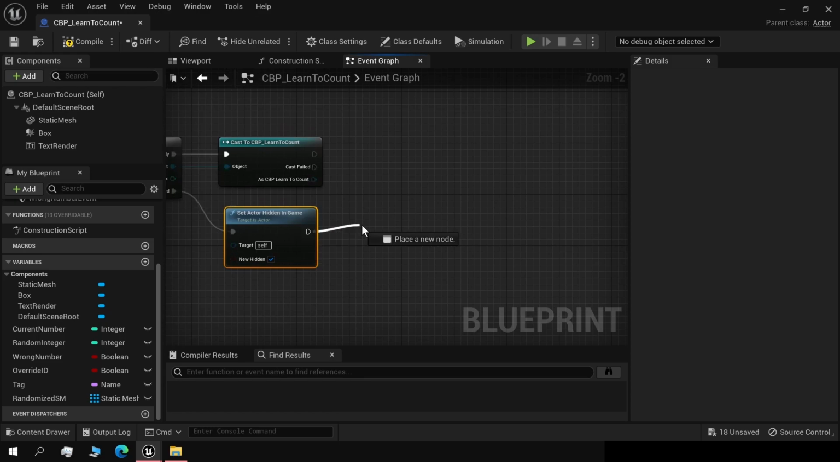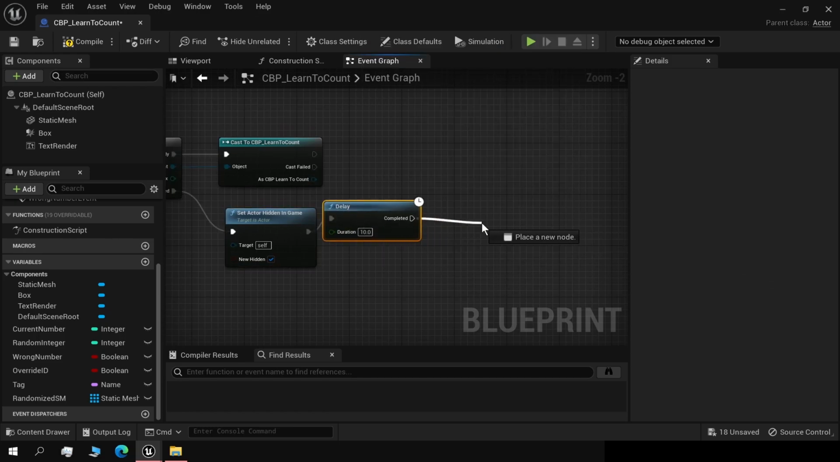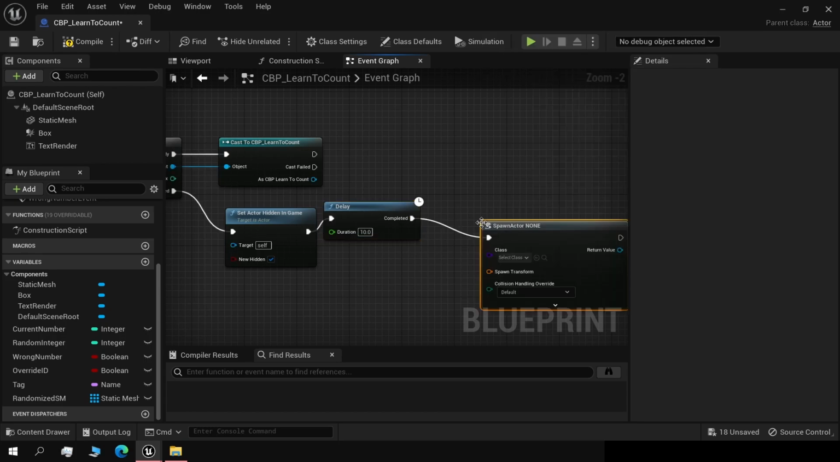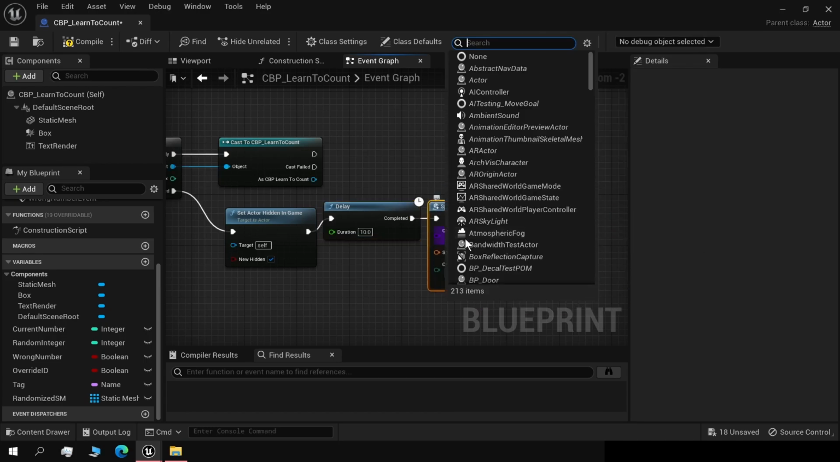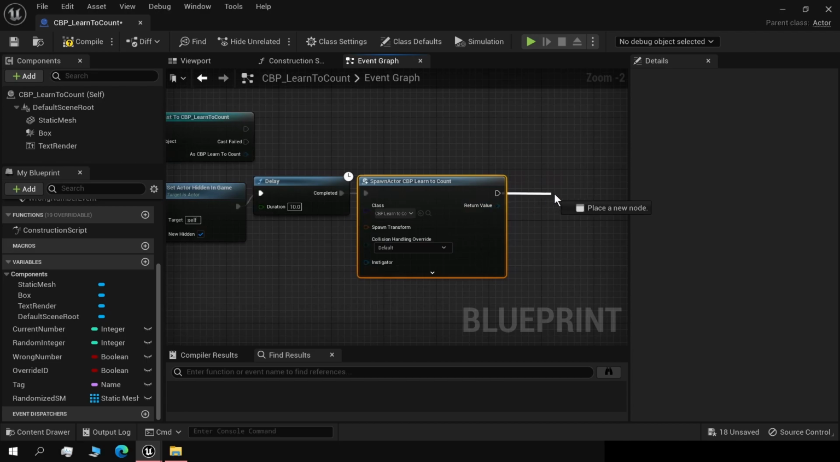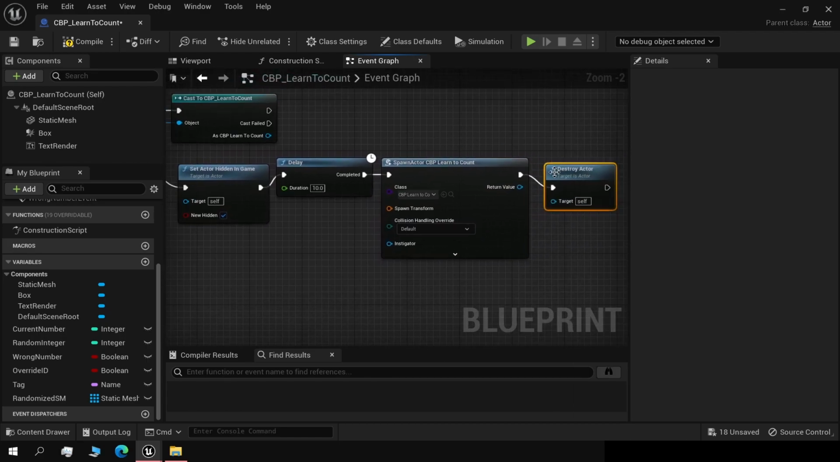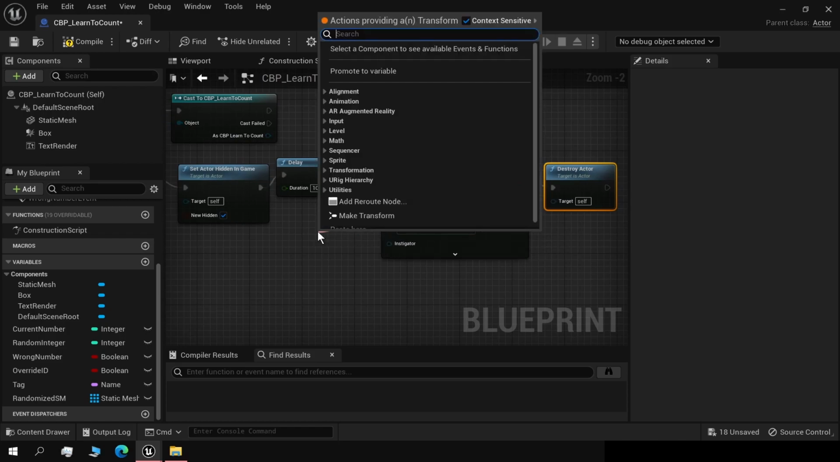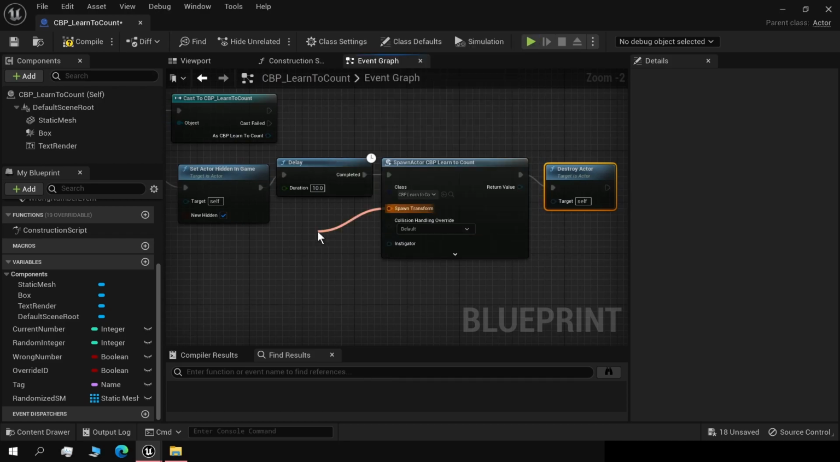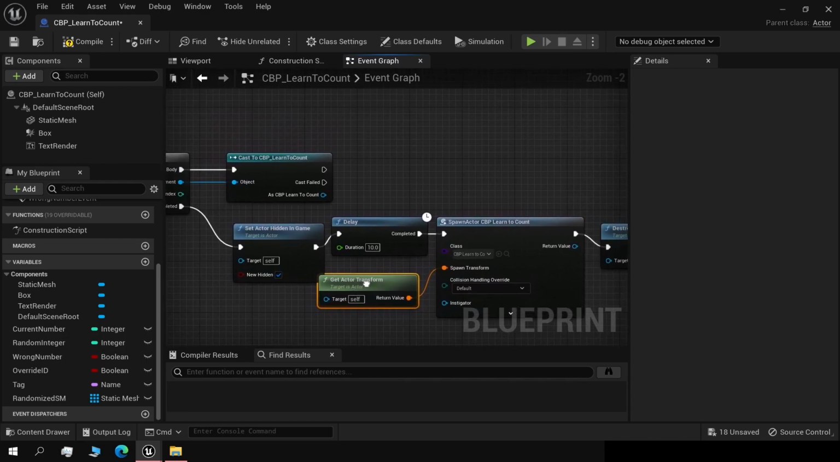Then there's going to be a delay, about 10 seconds. And we will spawn actor from class. Now it's going to spawn learn to count. And it will destroy actor. It's going to destroy itself. So it's going to spawn a new actor, and it's going to destroy the old actor. Get actor transform. It's going to also replicate the current transform.